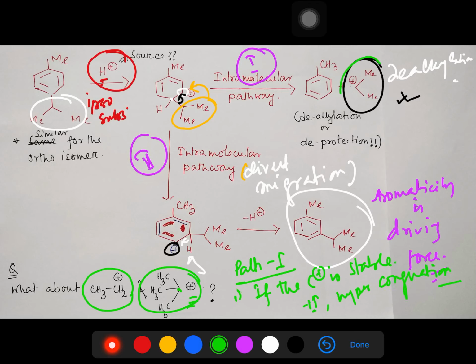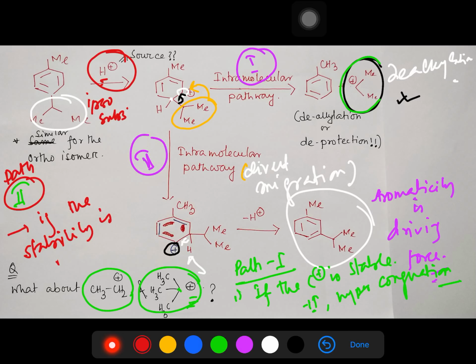And the second path, in this case migration, will be preferred if the stability is lesser, better to say relatively lesser. This carbocation is relatively less stable because it's a primary carbocation.